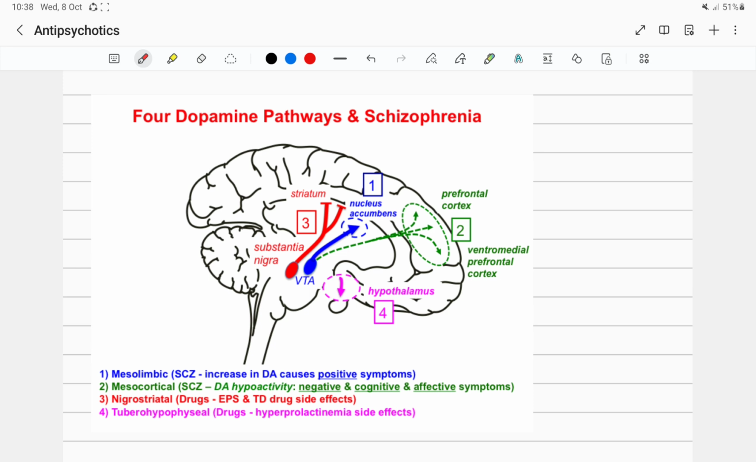Then the second one is the mesocortical pathway, where there is hypoactivity of dopamine, causing negative, cognitive and affective symptoms of schizophrenia. Then there are the nigrostriatal pathway and the tuberohypophyseal pathway.